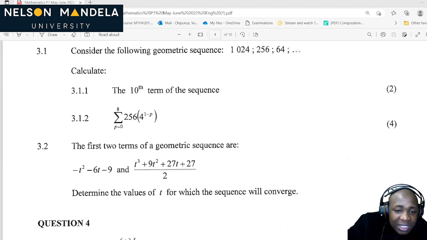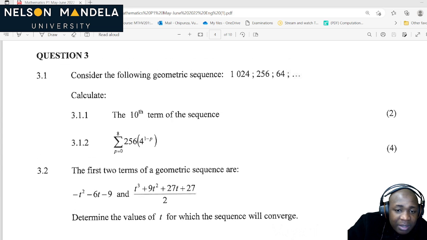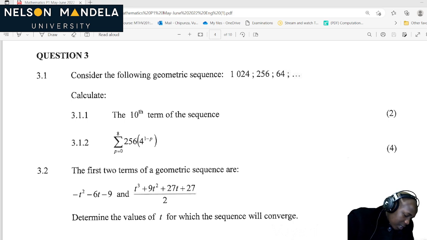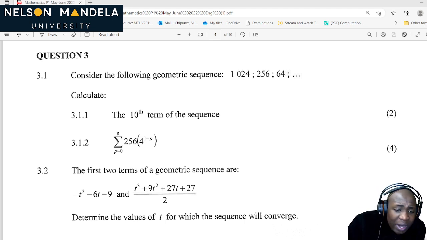Let's look at question number 3. Consider the geometric sequence 1024. Let's use a different pen. I love blue. So 3.1, we are given a geometric sequence which is 1024, 256, 64. Now calculate the 10th term of the sequence. What is this sequence?